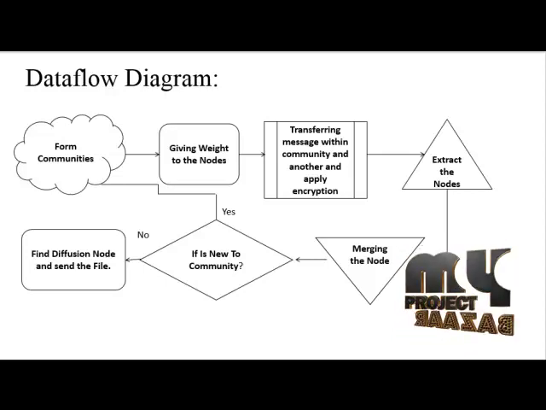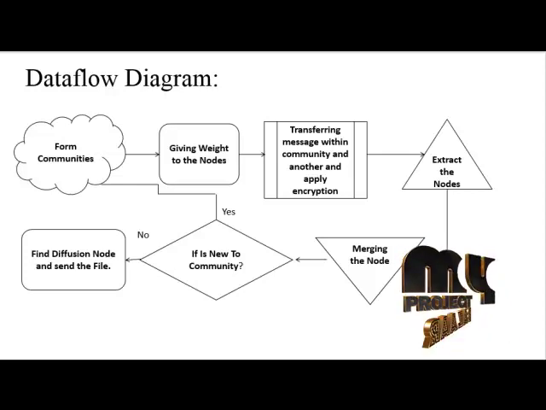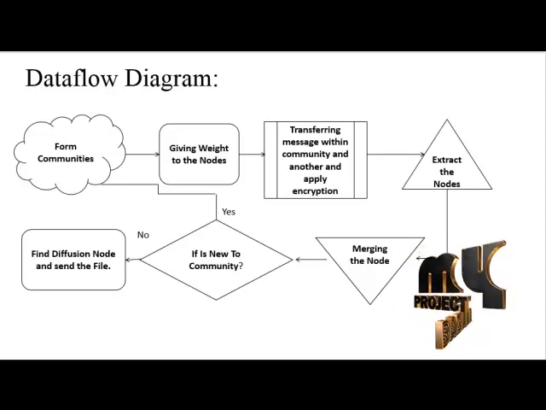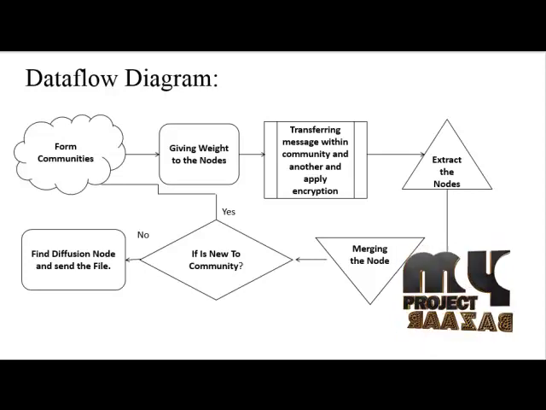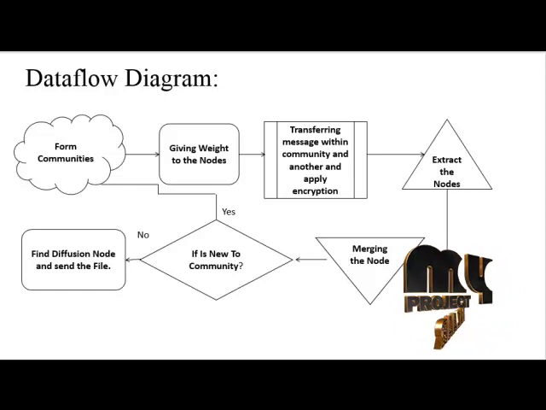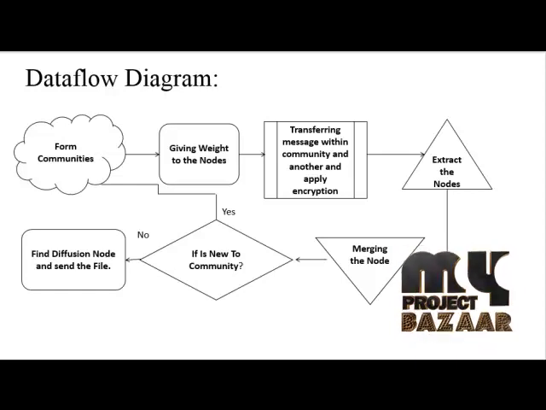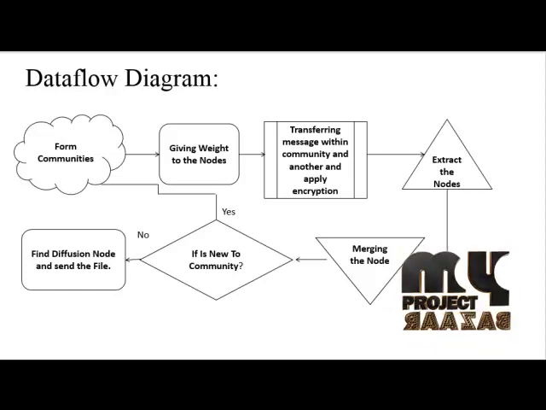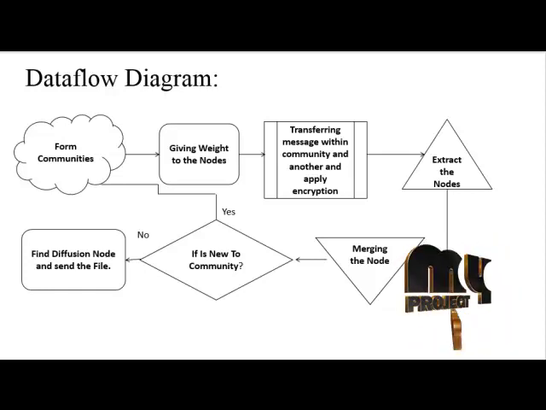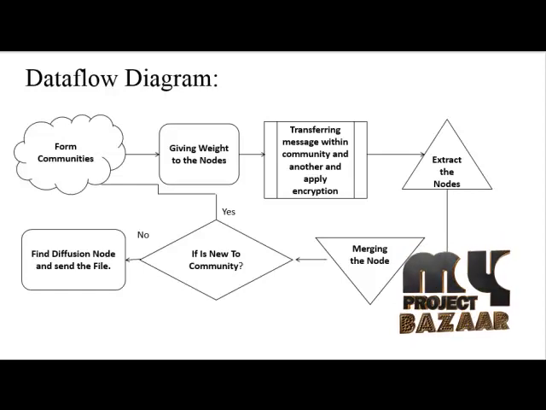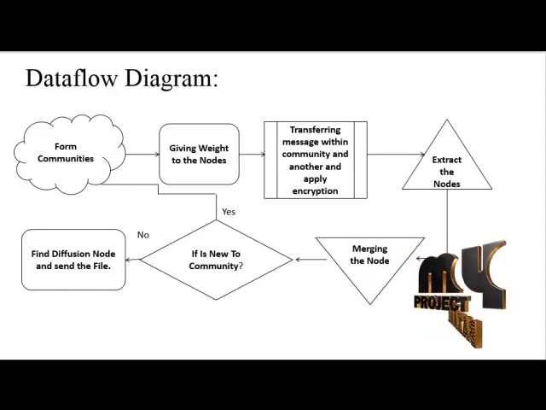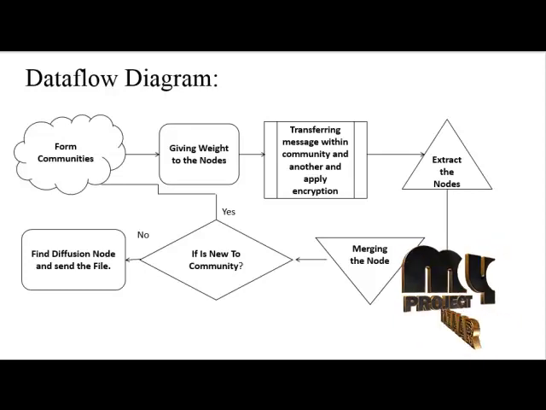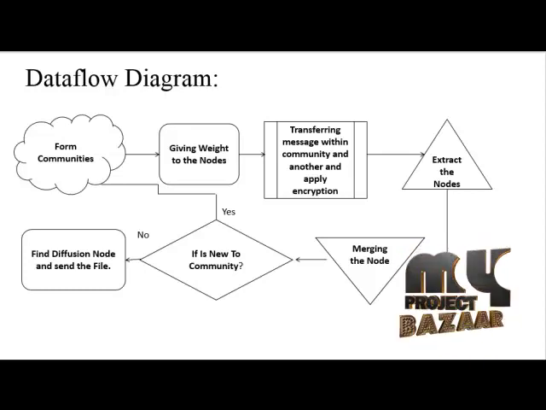After that, we transfer the messages from one node to another node, or from one community to another community. We choose a particular node and send the information as a file or message. After that, we apply the encryption scheme to give more security to that data, and then we transfer the data in the encrypted format, the ciphertext, to the other node.